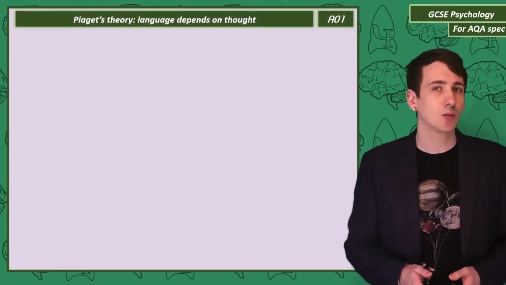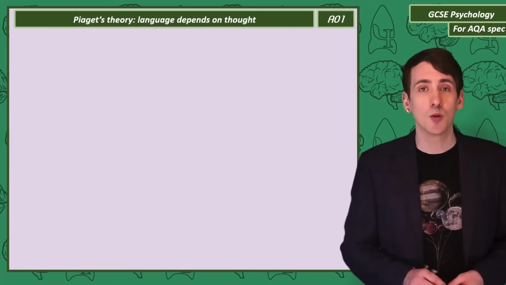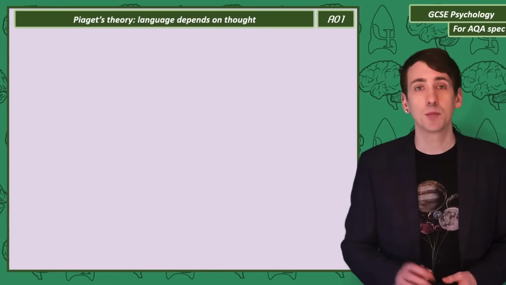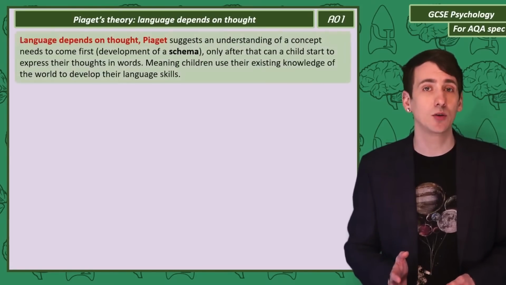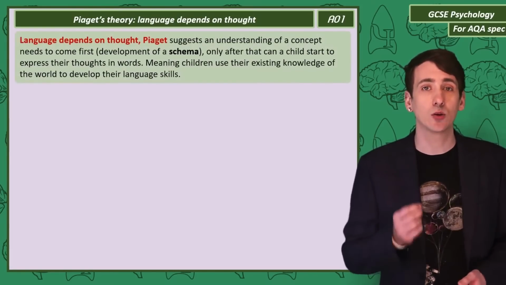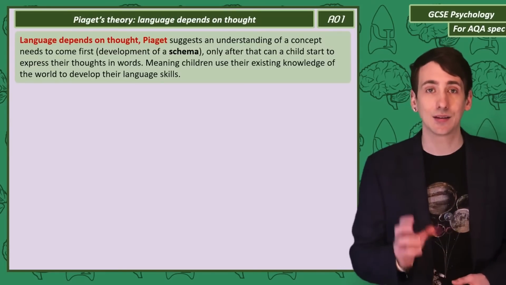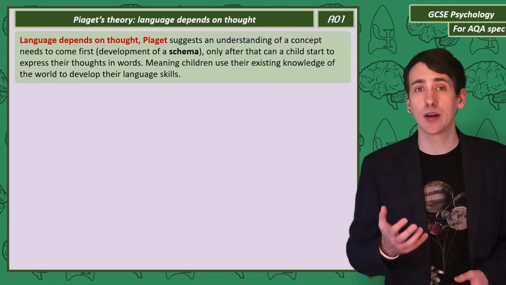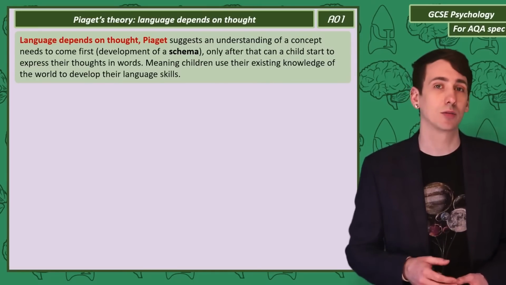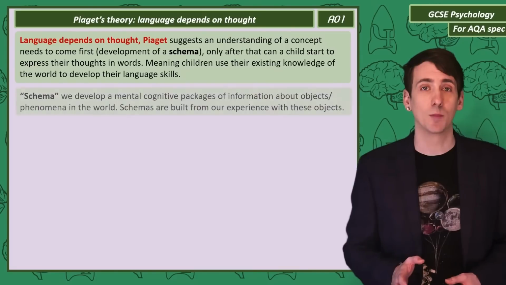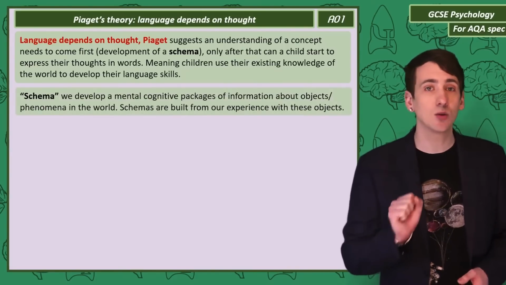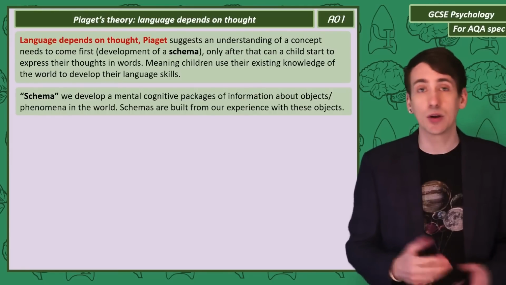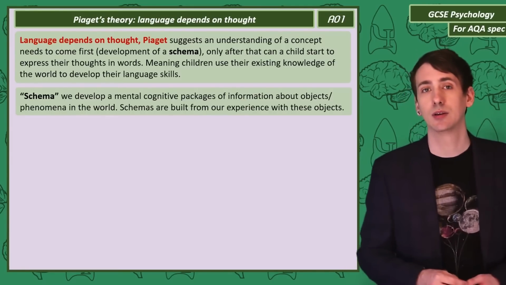So to help us unpack this problem, let's start with Piaget, who might have had what seems at first to be the more common sense perspective. Piaget thinks that before being able to use a word, we need to develop a mental concept of what that thing is, a schema. When that child has developed their schema, they can then use that knowledge to express their thoughts with language. We've used the word schema before, but as a reminder, a schema is a mental package of information we have about concepts, and we build those schemas together through experience.